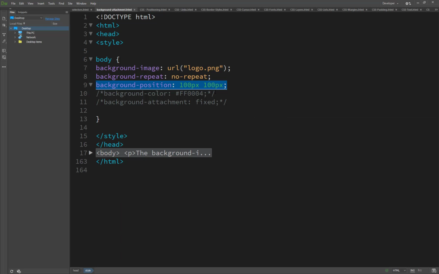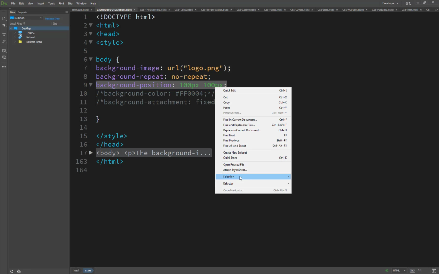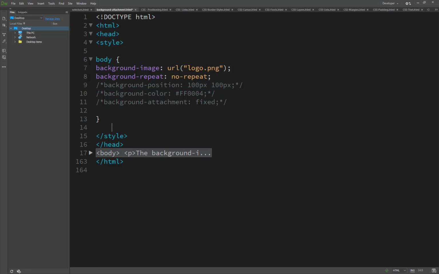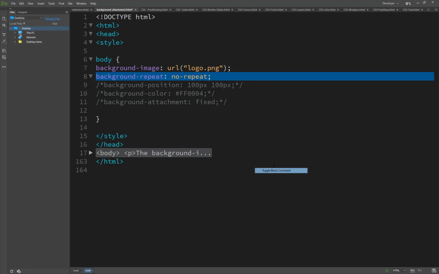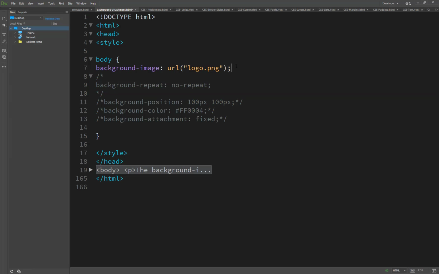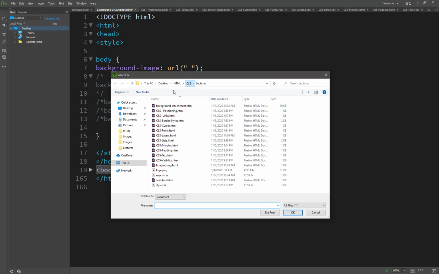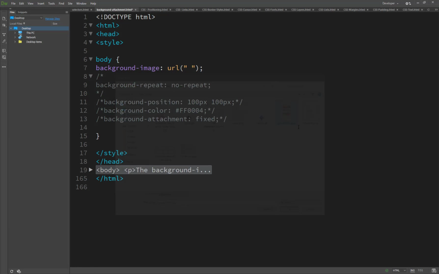So we have just commented this one out by selection, and also commented this one out, and set our position the same. For the same image, because I have used this property, that's why the image is stretched here.